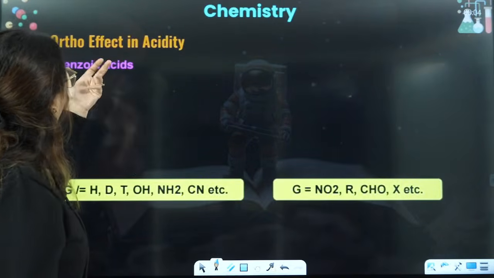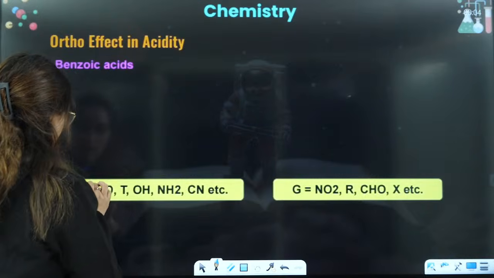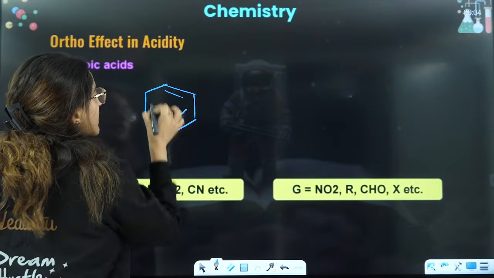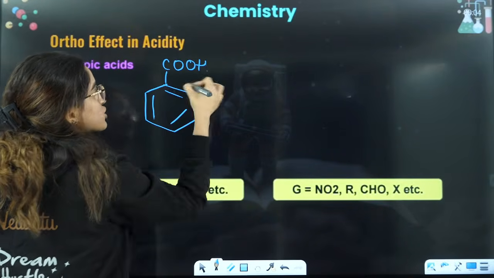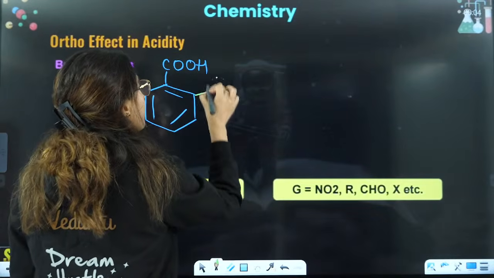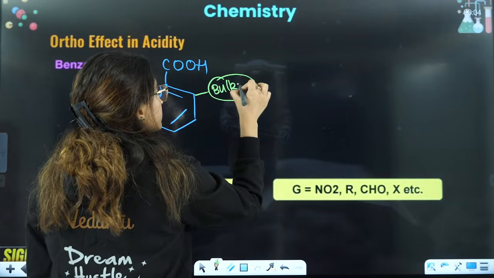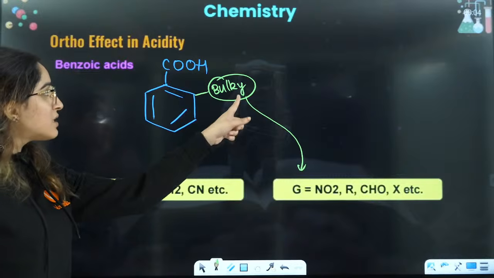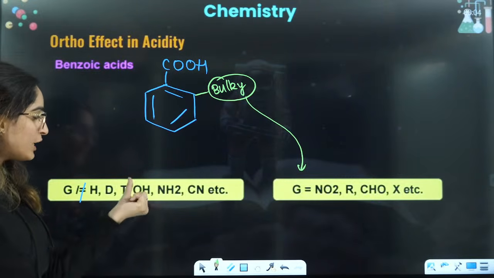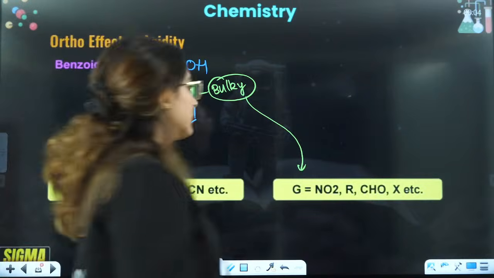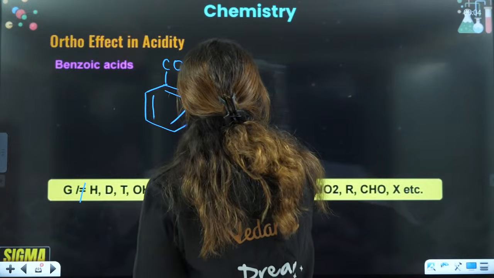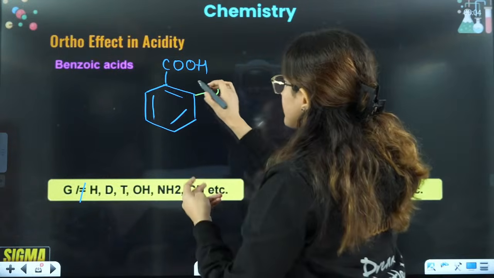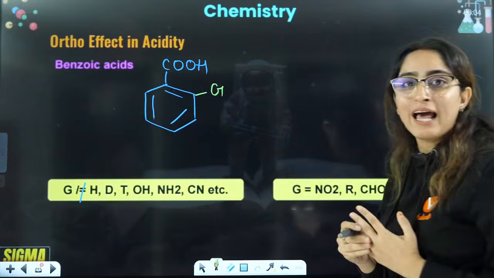Then let's talk about the ortho effect in case of benzene. Now in case of benzoic acid, let's say you have this thing. Always remember, if you have a bulky group here, this bulky group can be NO2, R, CHO. This group should not be H, OH, NH2, CN, because they are not that bulky. If you have a good bulky group here, then the plane will twist. This group and the COOH will not lie in the same plane.